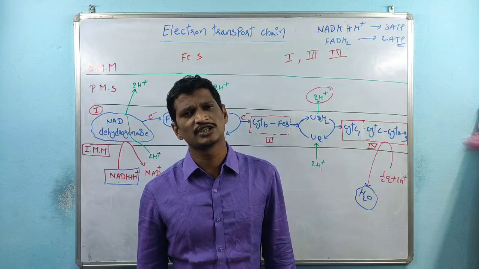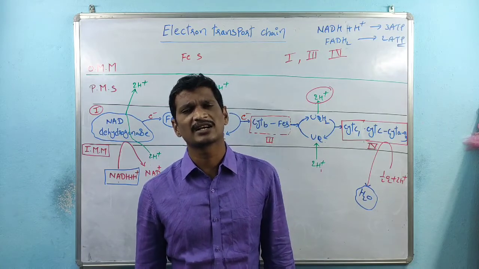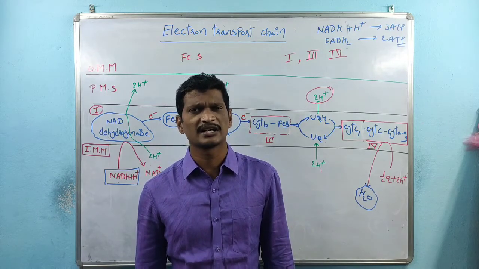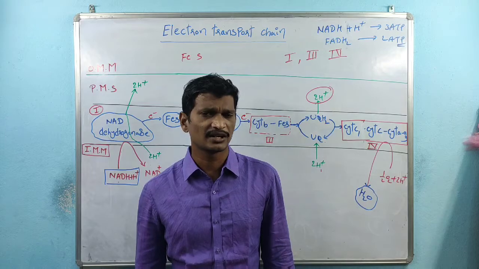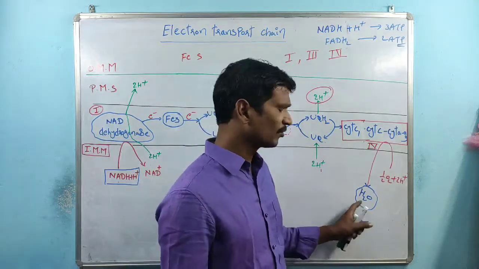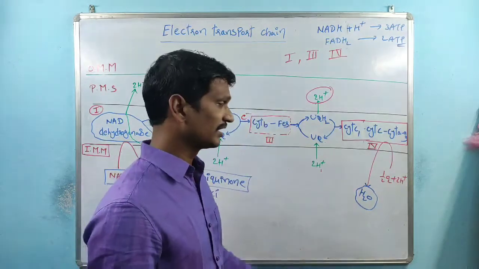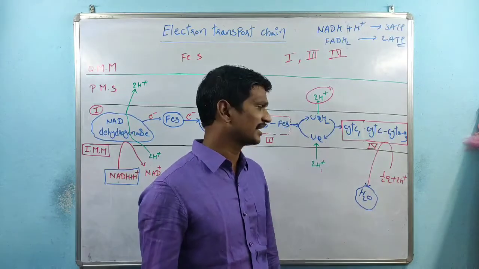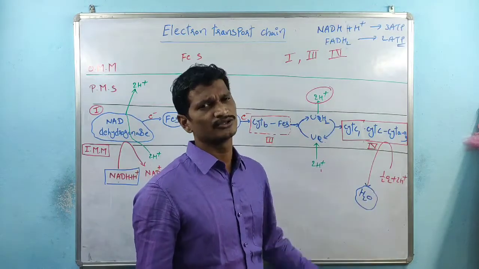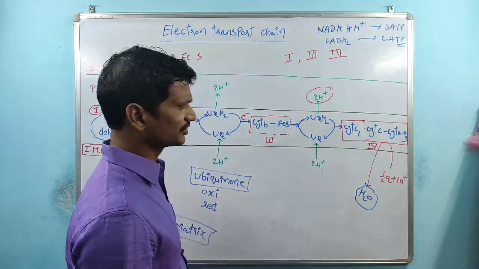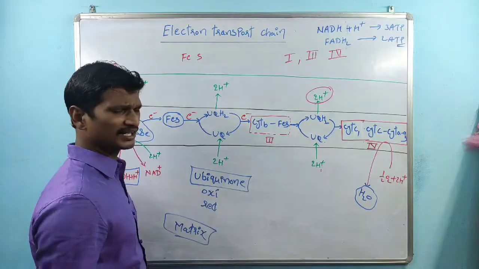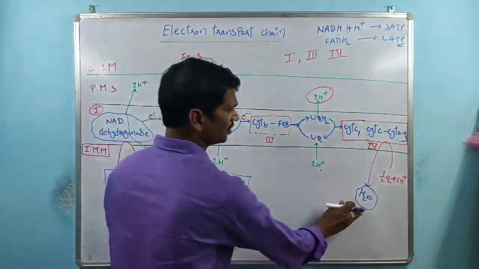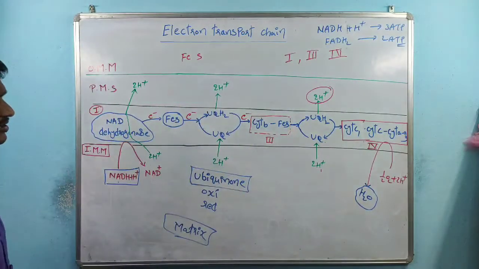So within the electron transport chain, the final electron acceptor is the molecular oxygen, not water. Molecular oxygen is the final electron acceptor, and it forms the water molecule. So here the concept is this.